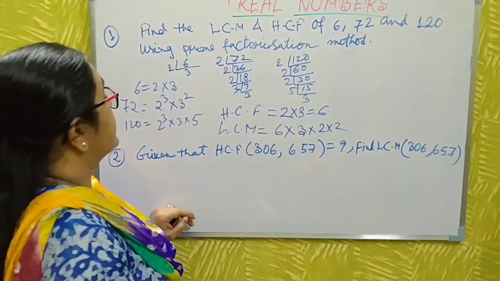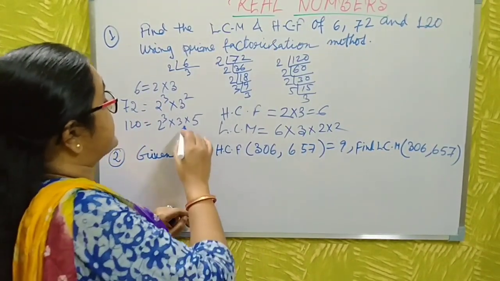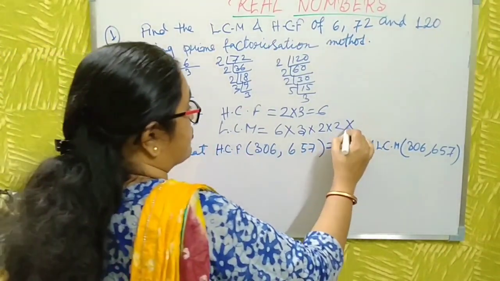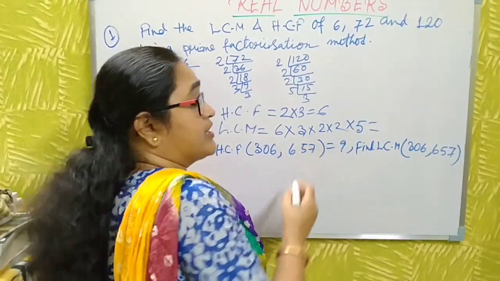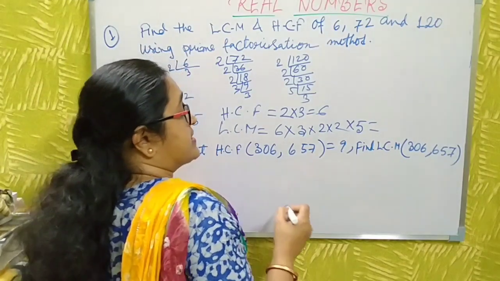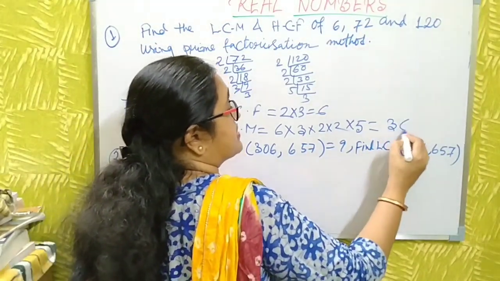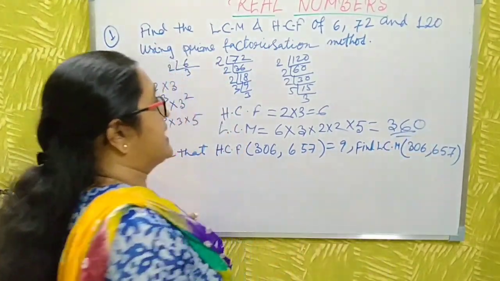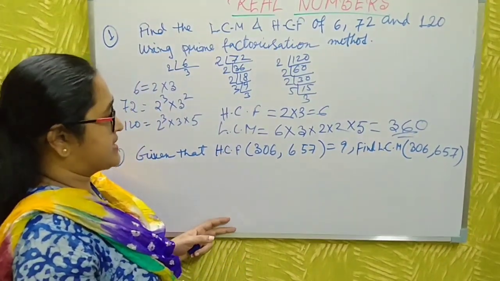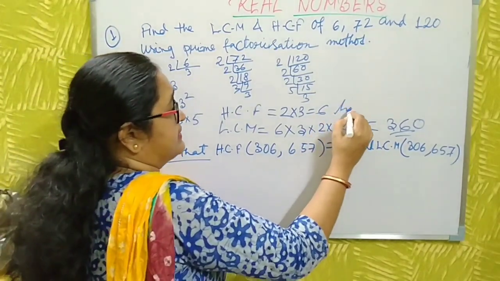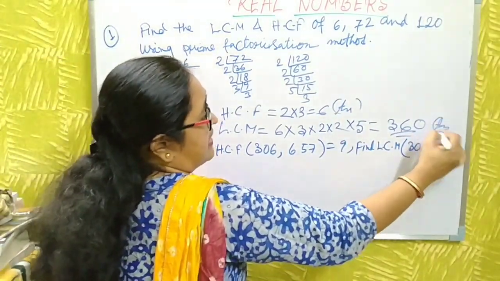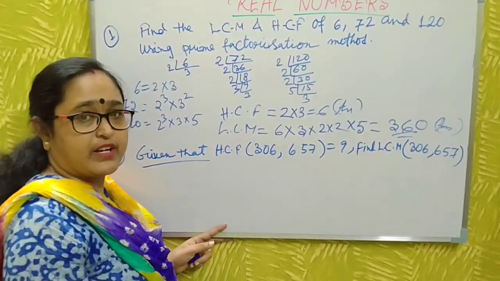The other remaining number is 5. Then 5 twos are 10, 10 twos are 20, 20 threes are 60, 60 sixes are 360. This is the LCM. This is the answer, and this is also the answer, LCM and HCF by prime factorization.